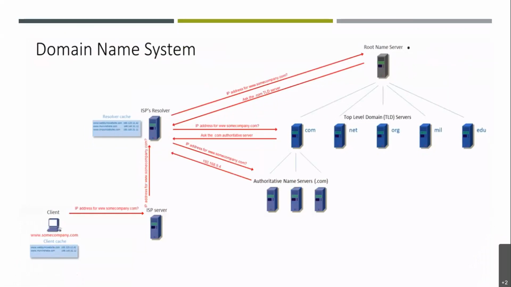Similarly, further, the .com server also has an authoritative name server. Then again, it will check. So in this way, DNS plays an important role.